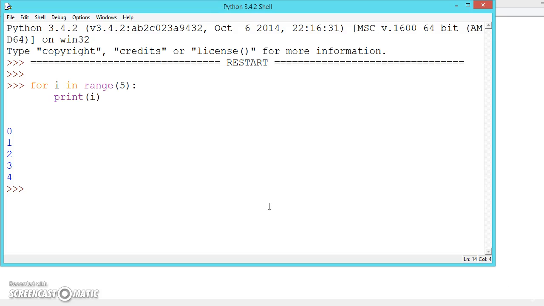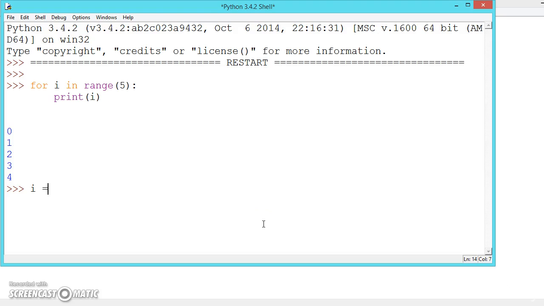Whenever you are using the for loop, the system automatically does a lot of work for you, assigning the value of i and, every time, assigning the next value inside the range. Like first it will be 0, 1, 2, 3. But in the while loop we have to do it manually. So how to do it?